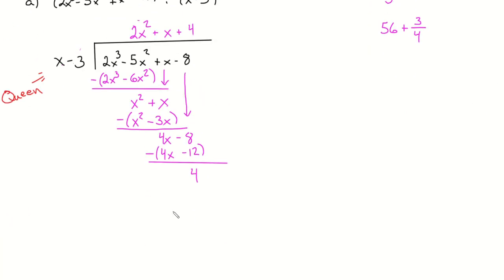My actual quotient, which I'm okay to call just a dot right now, and with an equal sign, we don't have the letters yet. I think that when we took this cubic and divided by this, we wound up with a quotient of 2x squared plus x plus 4. And I had 4 left over out of what was I trying to divide by? X minus 3. We have a remainder. It was not a factor.